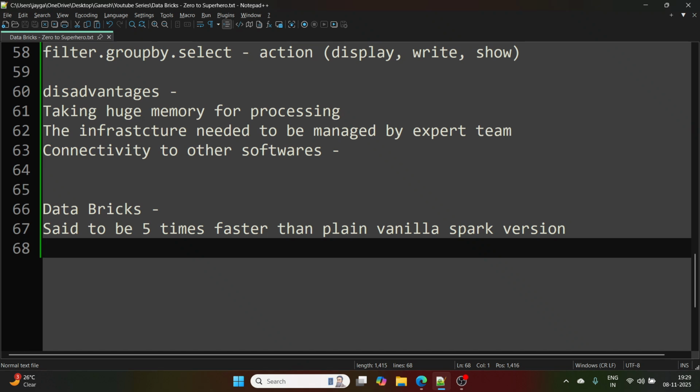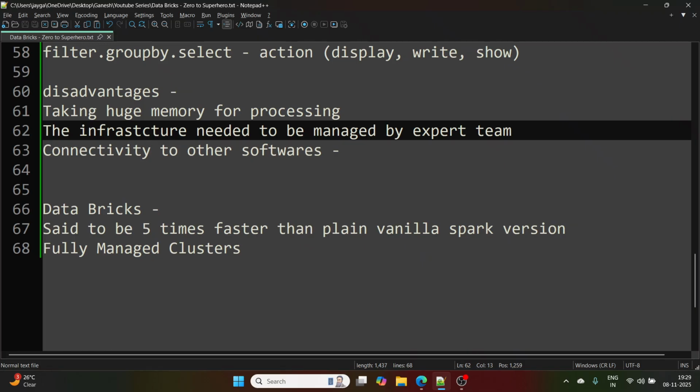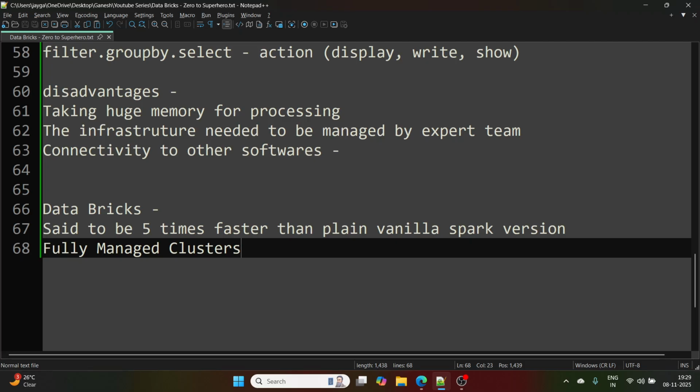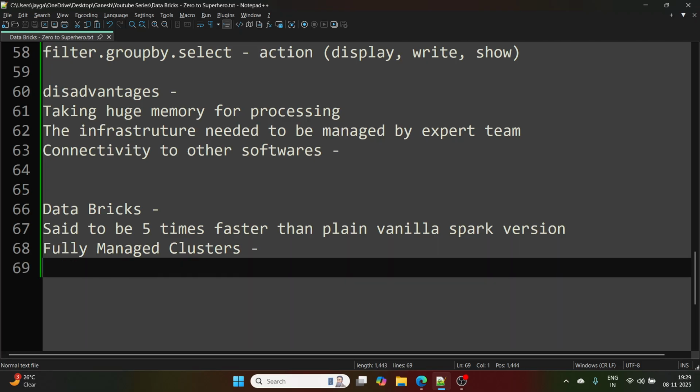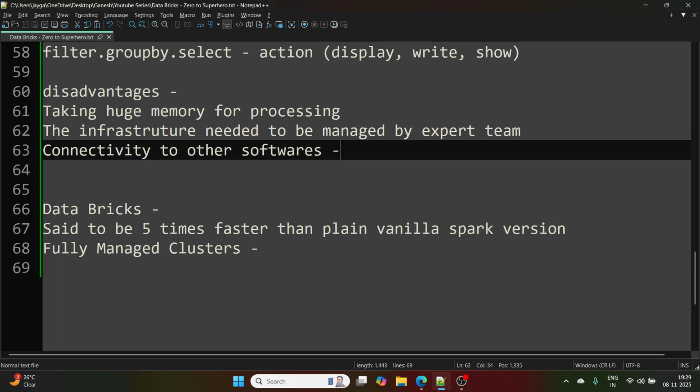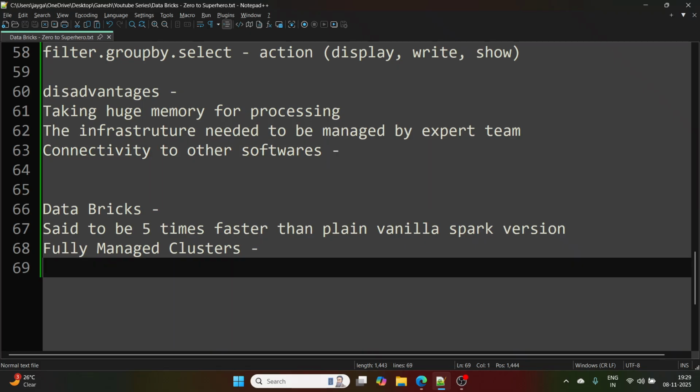Now, the major advantage of Databricks. Let's not go into pros and cons. I'll tell you, it is fully managed clusters. You don't have to manage any infrastructure. You just click the button and you have a cluster ready to use. That was a major advantage, a game changer basically.